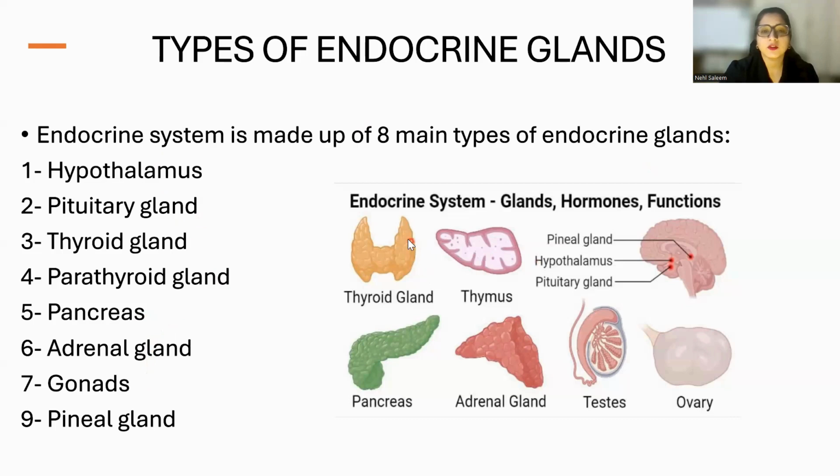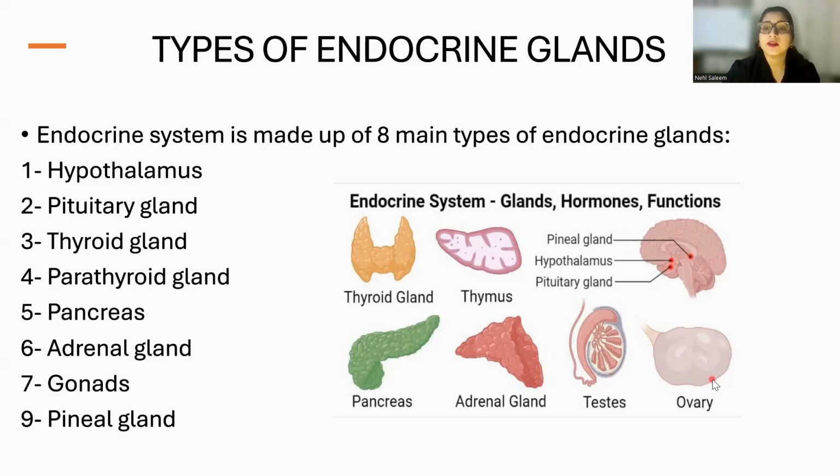Here you can see the picture. Thyroid gland, those of you who have studied biology in the past or have a background of bio know very well that thyroid gland is shaped like a butterfly, isn't it? And in this picture, you can see that within the brain, different glands are located, right? Here we have a pineal gland, and then there is hypothalamus and pituitary gland. And these are the gonads.